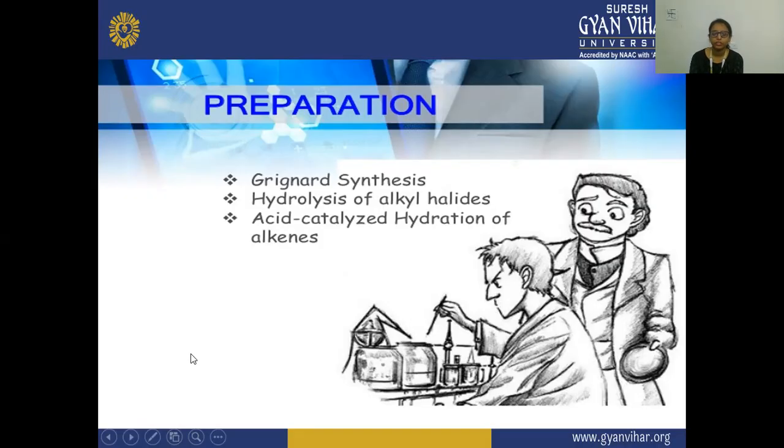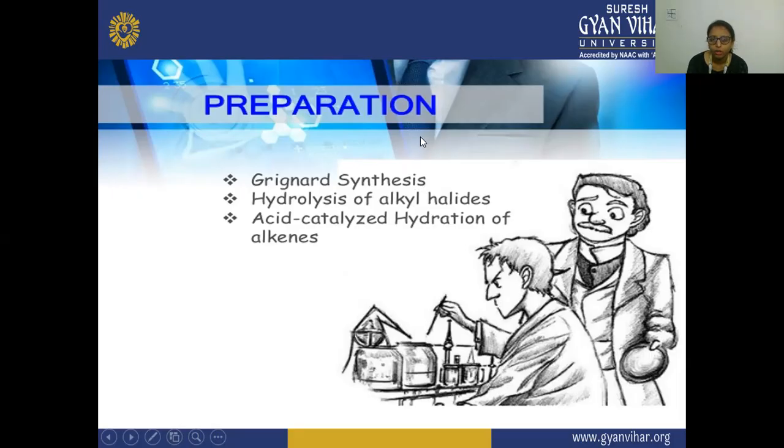And secondary alcohol, in your secondary alcohol, on the two sides the alkyl groups are present on the carbon atom which is bonded to the OH group. That is your secondary alcohol. Thirdly, the third case is your tertiary alcohol, in which the carbon which is bonded to the hydroxyl group is attached to three alkyl groups. So that is your tertiary alcohol.